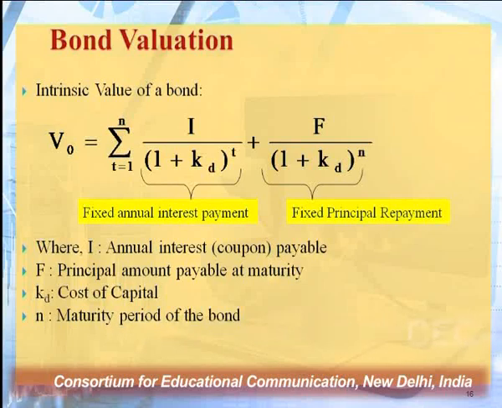value of a bond, where I is actually indicating the annual interest and F is indicating the principal amount payable at maturity, kd is my cost of capital, and n obviously we understand is the maturity period of this particular bond. So in this way we have tried to understand how to calculate the intrinsic value of a bond with a very simple formula: I divided by (1 plus kd) to the power t, plus F divided by (1 plus kd) to the power n. So there are two aspects to it.